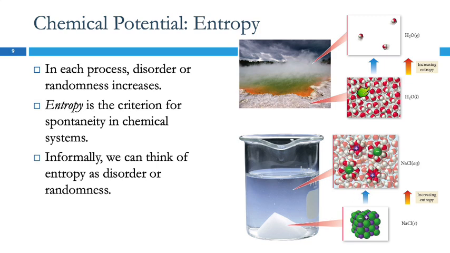What's happening? All of these have an increase in entropy. The amount of disorder or randomness is increasing in all of these processes. So entropy is the criteria for spontaneity. And informally, we can think of entropy as disorder or randomness.